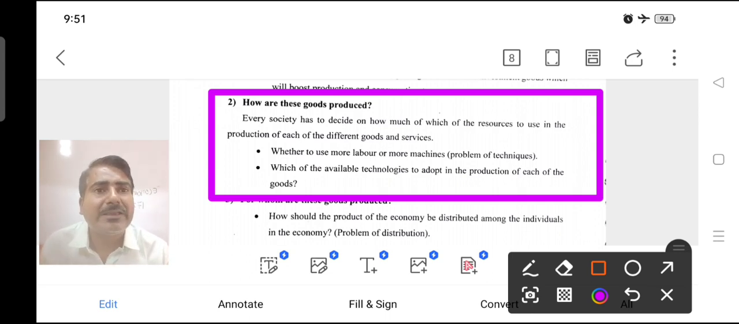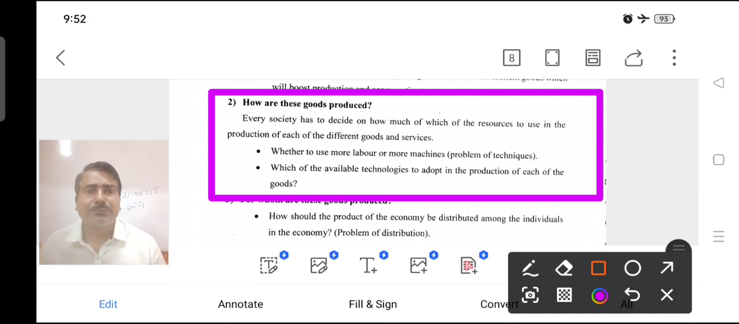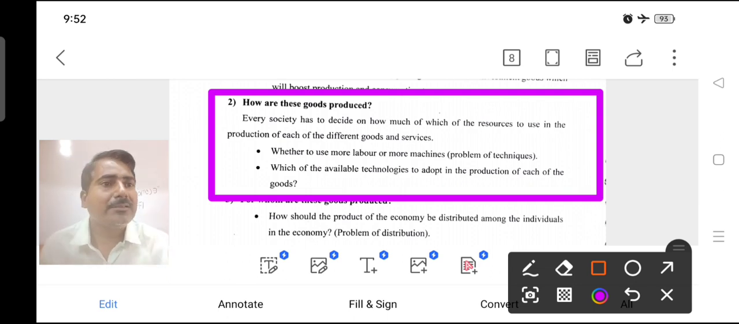So the first point is: whether to use more labor or more machines, the problem of techniques. It means which technique is used for production. Next question: which of the available technologies to adopt in the production of each of the goods, advanced knowledge or labor knowledge. Which one is adopted in production, our technologies or technical progress.